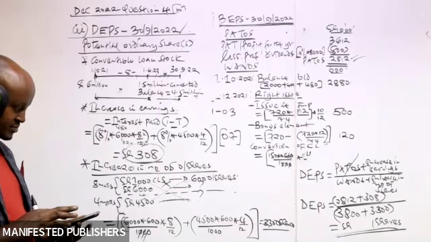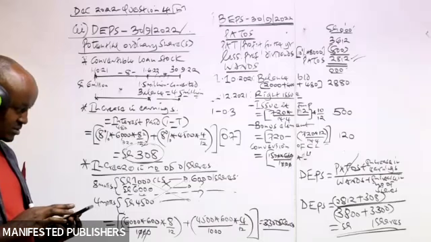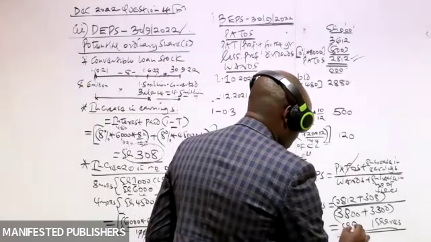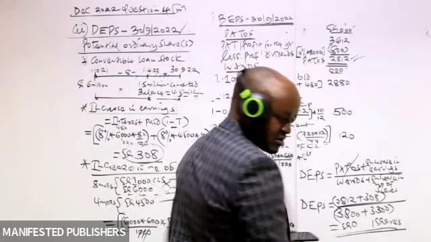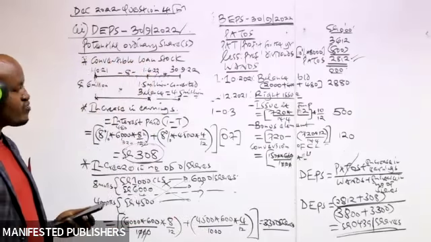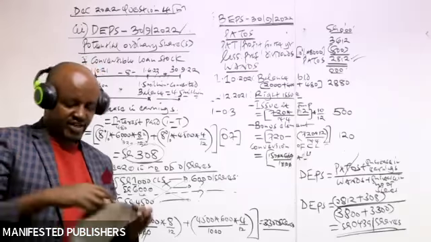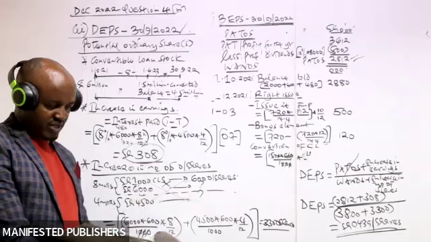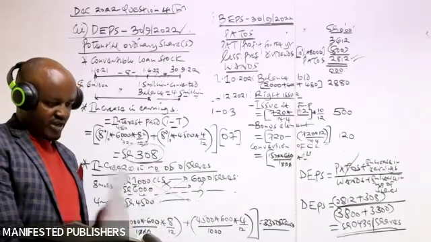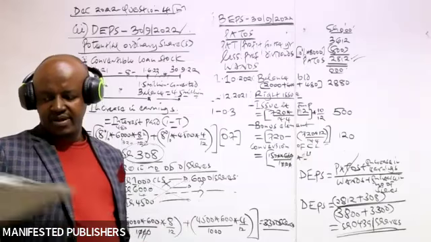What are you getting here? 0.439, shillings per share. So that is what was required as far as that question is concerned: computation of diluted earnings per share.